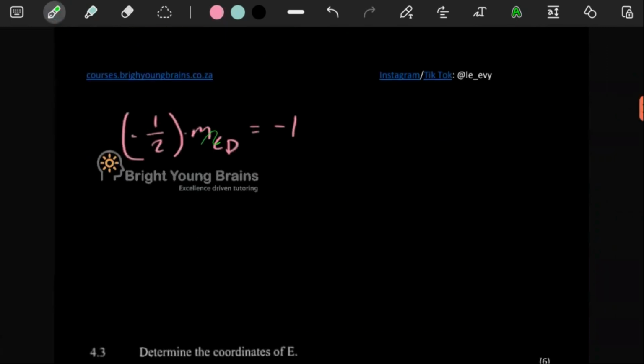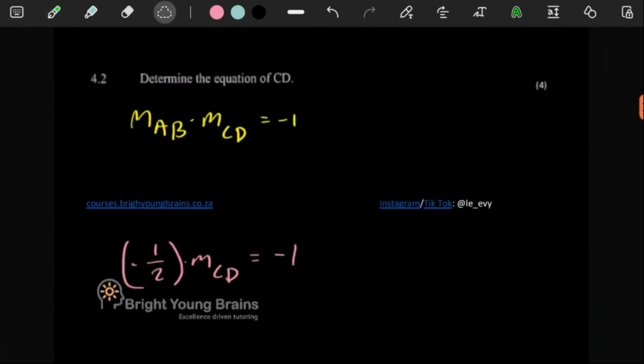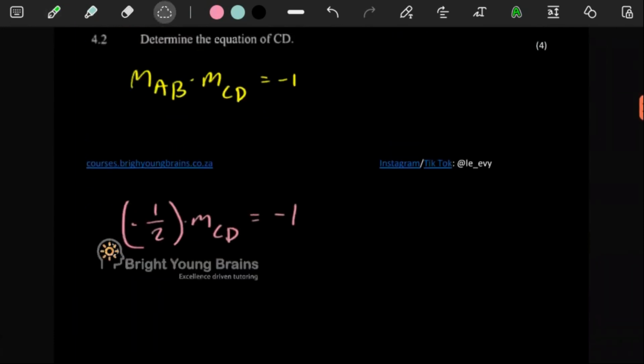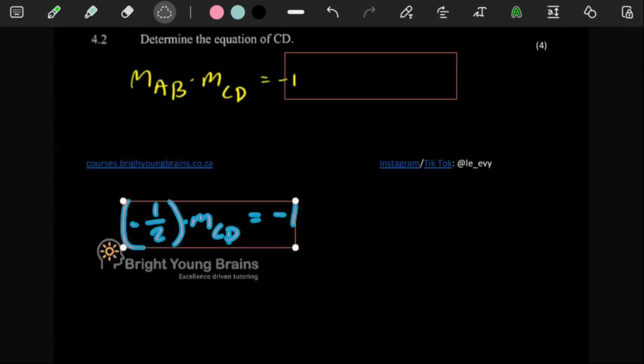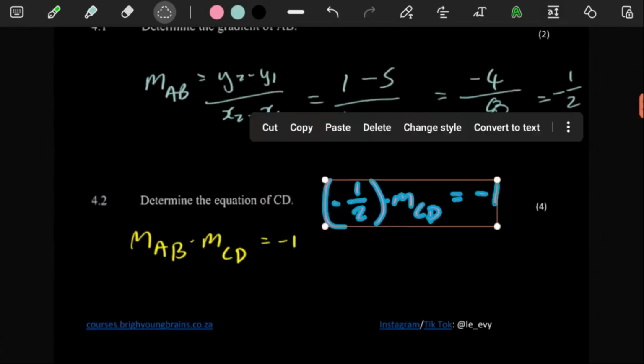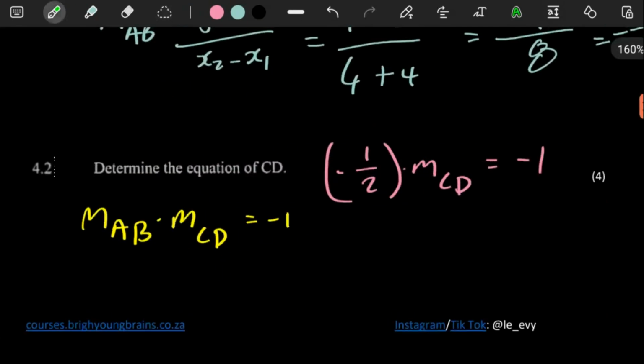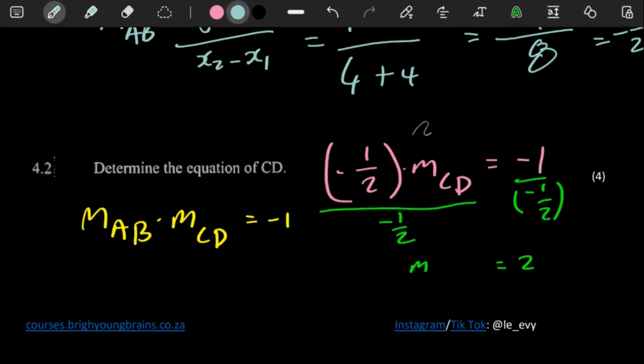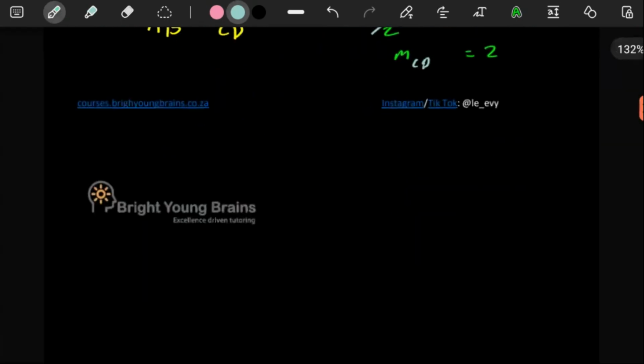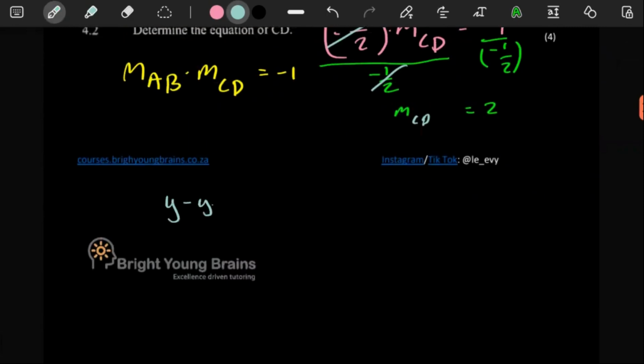So working out this gradient here, we can just divide both sides. Why did I give myself so little space for this question? Let me just put this over there. So for this, we can just divide both sides by -1/2, and then you can just put this in your calculator. -1 divided by -1/2, that's a +2. So the gradient of CD is just +2.